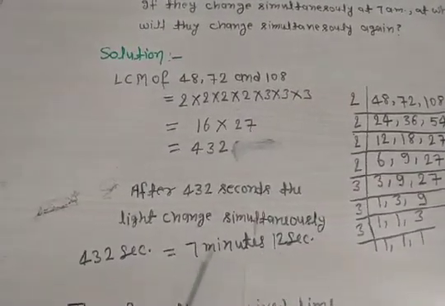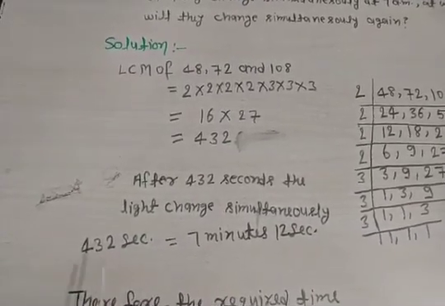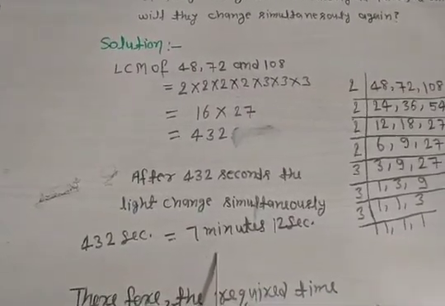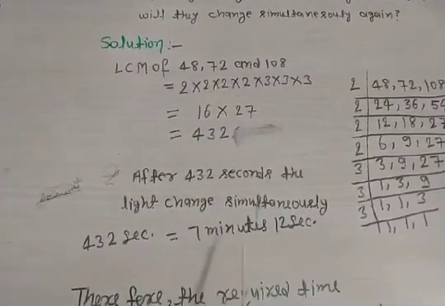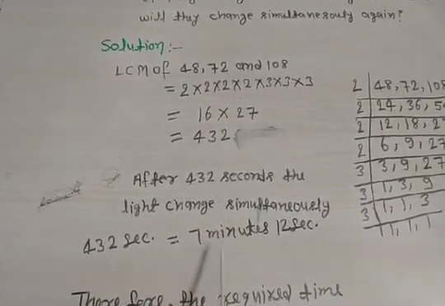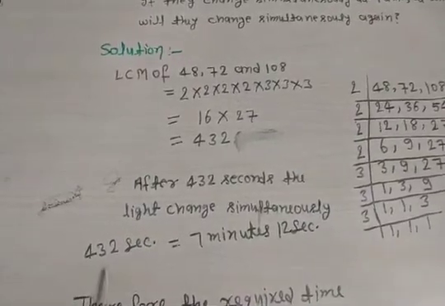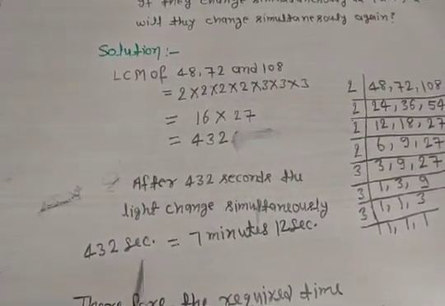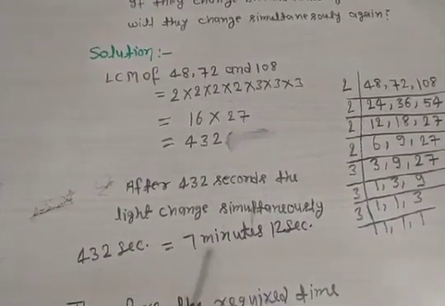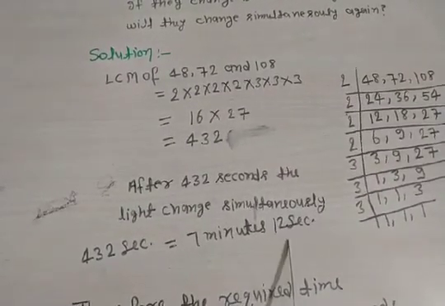So what is the exact time? For this we change 432 seconds into minutes, so we obtain 7 minutes 12 seconds. If you divide 432 seconds by 60, it becomes minutes, so we obtain 7 as the quotient and 12 as the remainder. The quotient becomes minutes and the remainder becomes seconds.